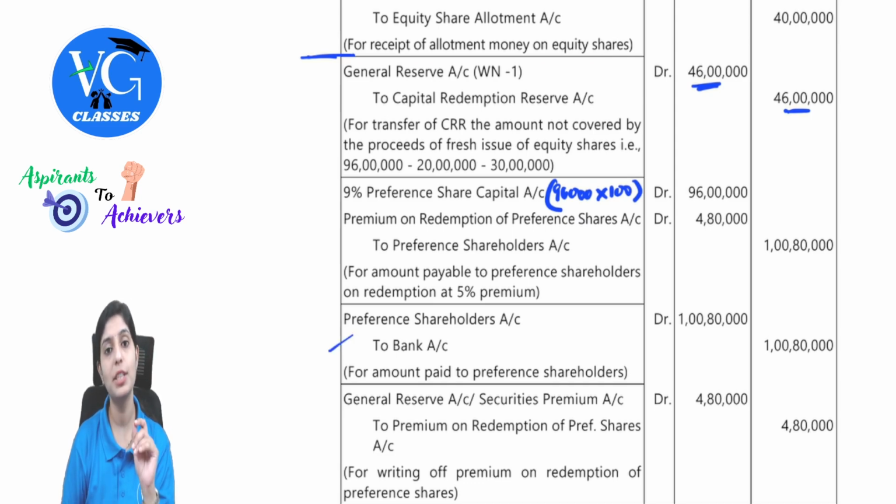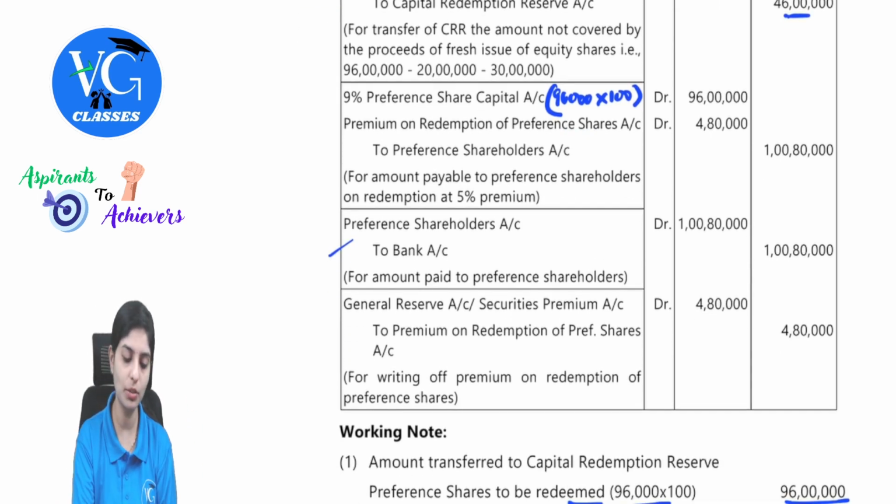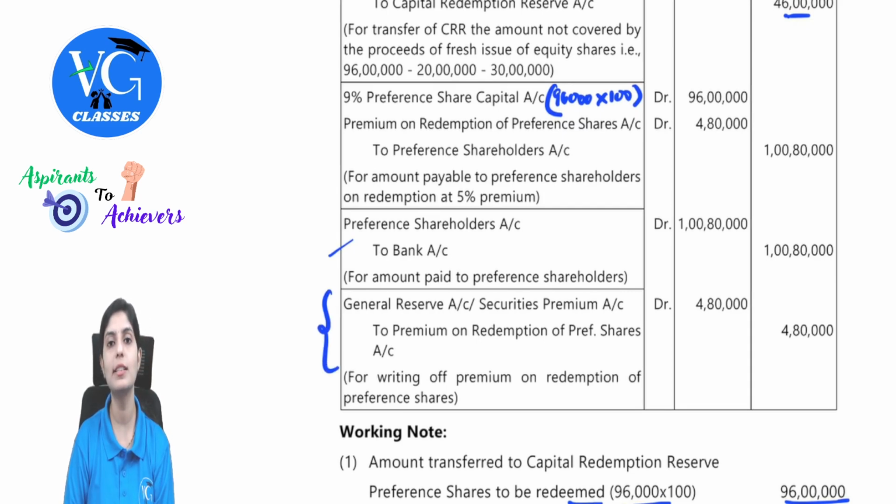At last, we have this premium which needs to be written off. There is a pre-reserve balance given. So we can either write it off through general reserve or securities premium account. That is what is done here. General reserve account debit or securities premium to premium on redemption of preference shares.